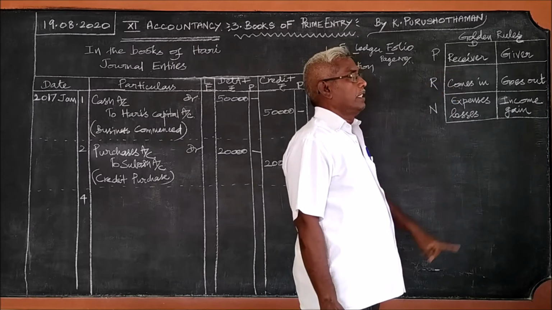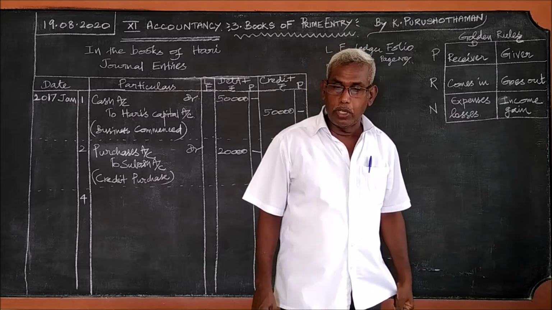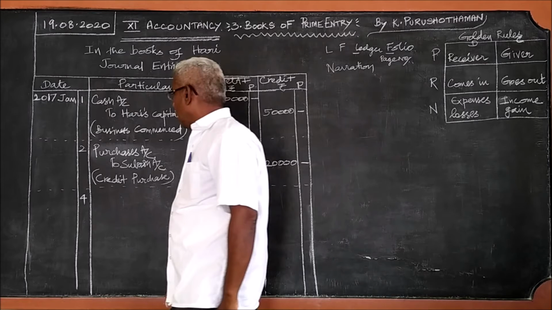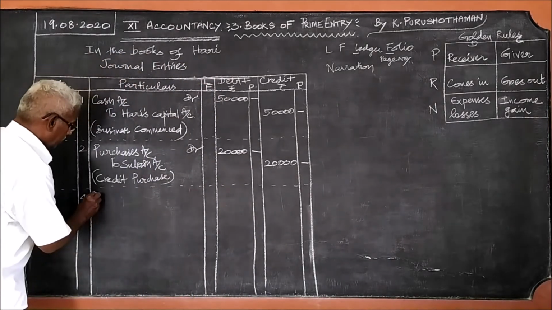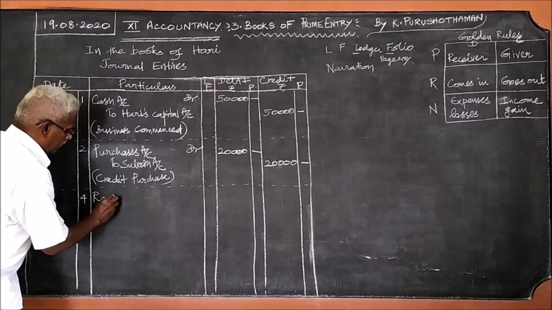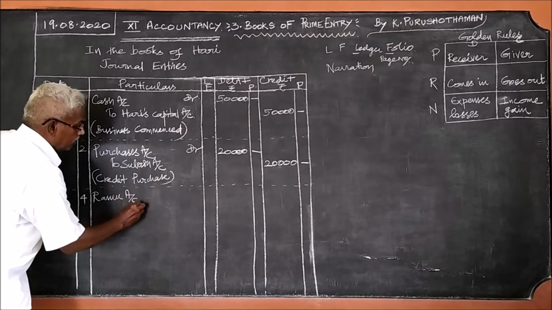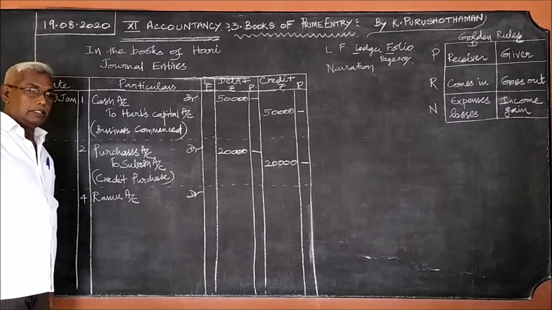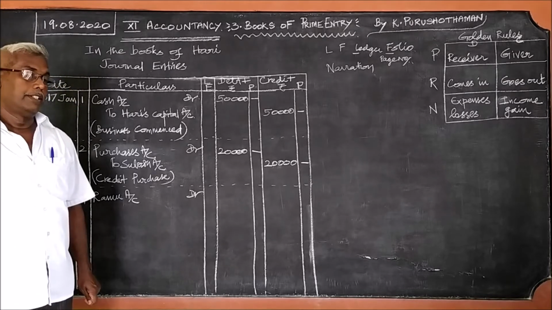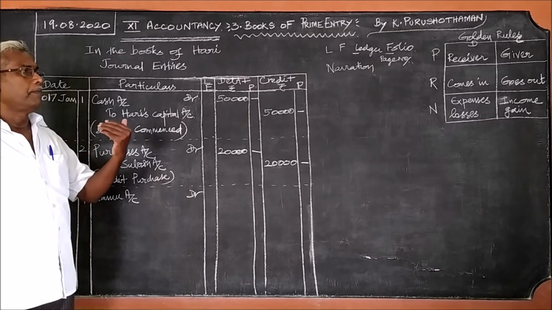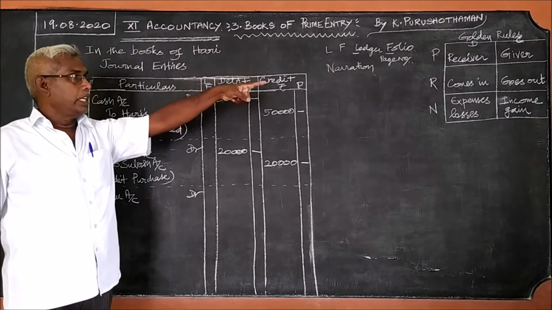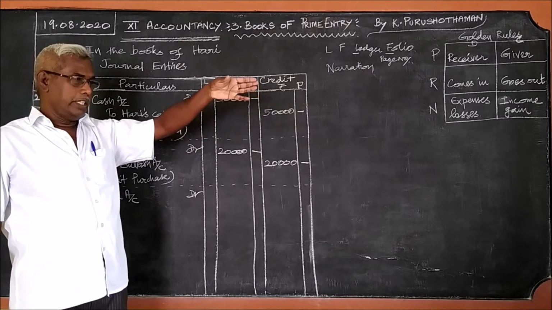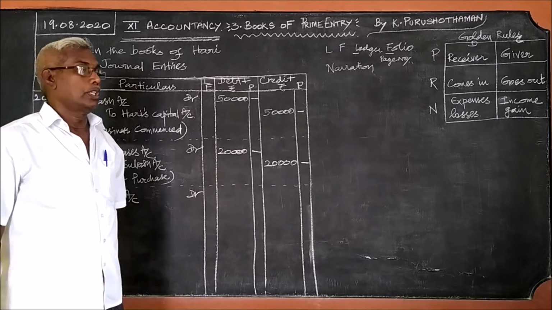Then debit the receiver, who is receiving when the goods are sold. Goods are sold to Ramu. So Ramu is the receiver. So Ramu account debtor. Then, when goods are sold away, go to the credit rules. Any giver? No giver. Anything goes out? Yes, goods goes out.